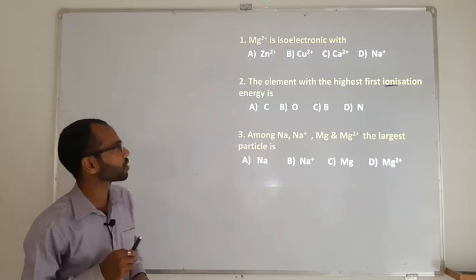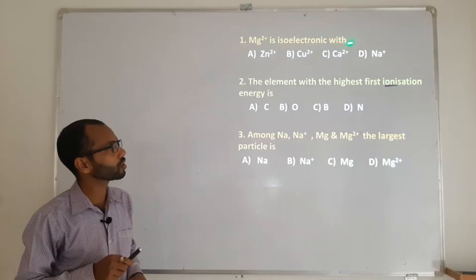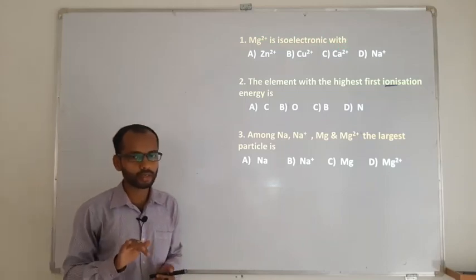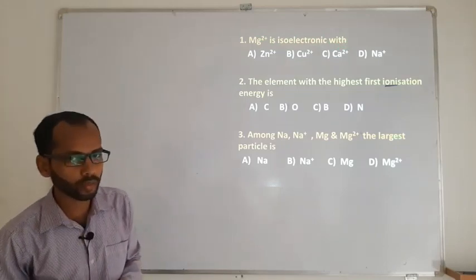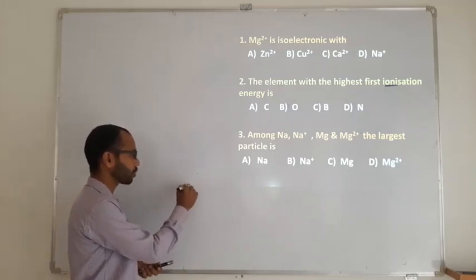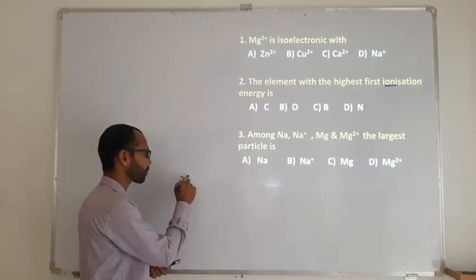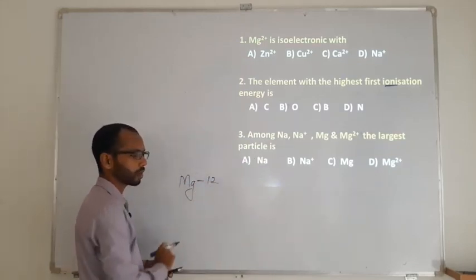So we have a first question here. Mg plus 2 is isoelectronic with which species? Now to understand with whom Mg plus 2 can be isoelectronic, first you should know what Mg is. The Mg is going to be magnesium. The magnesium has atomic number 12.